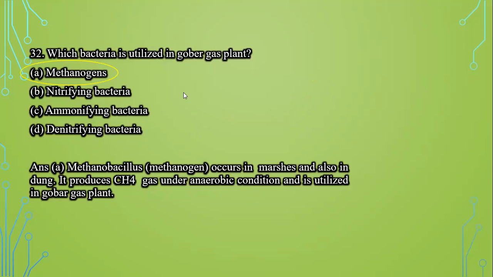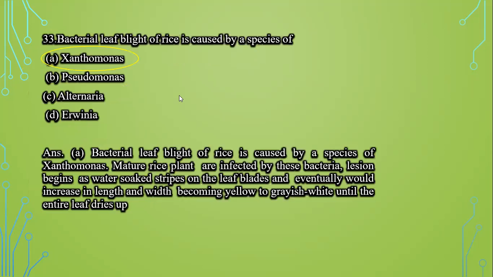Next question is, which bacteria is utilized in gobar gas plant? Methanogens, nitrifying bacteria, ammonifying bacteria, and denitrifying bacteria. We know that methanogens occur in marshes and also in the dung, and they produce methane gas under anaerobic condition, and this is utilized in the production of gobar gas plant. So option A, that is methanogens, is the correct answer.